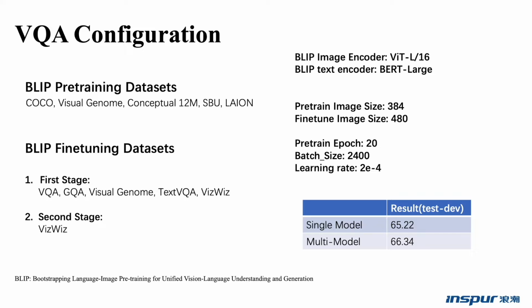When fine-tuning on downstream datasets, we first fine-tuned our model on VQA, GQA, Visual Genome, TextVQA as well as the VizWiz VQA dataset. Finally, we fine-tuned on the VizWiz VQA dataset for answer prediction. The training image size is larger compared to the original size in the paper, and the other hyperparameters are the same as in the BLIP paper.